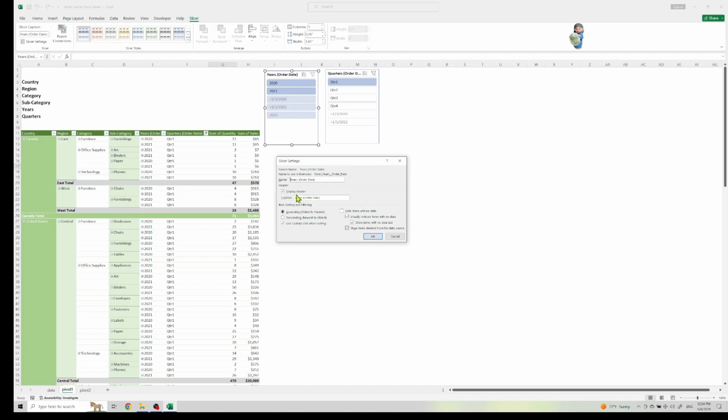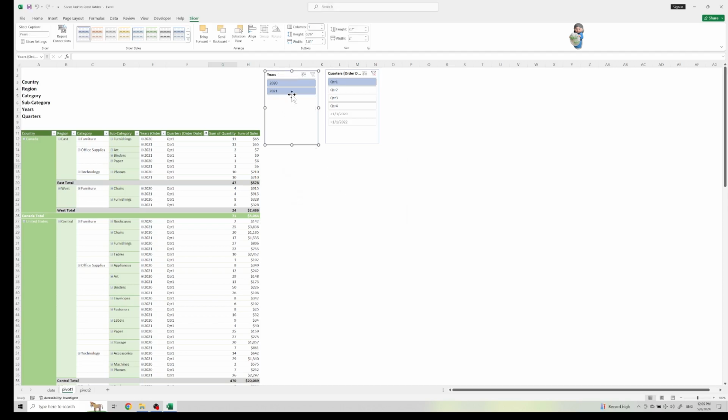For example, for the display header, I only want to show years. So I remove that. In sort settings here, I want to hide the items with no data. Sometimes the list of data will have some field showing a date there, but there's no data. So I go in there, and now it's gone, right?